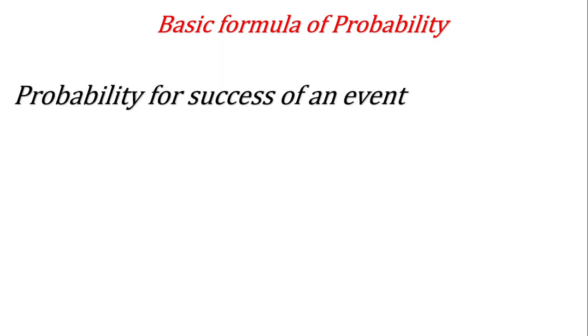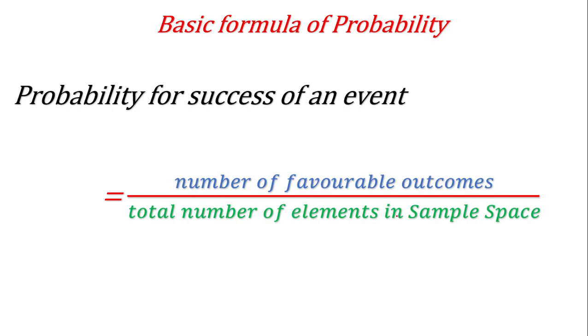Now we are going to start the mathematical approach of probability. What is the basic formula of probability? Probability for success of an event is given by the number of favorable outcomes divided by the total number of elements in the sample space. Only this single formula